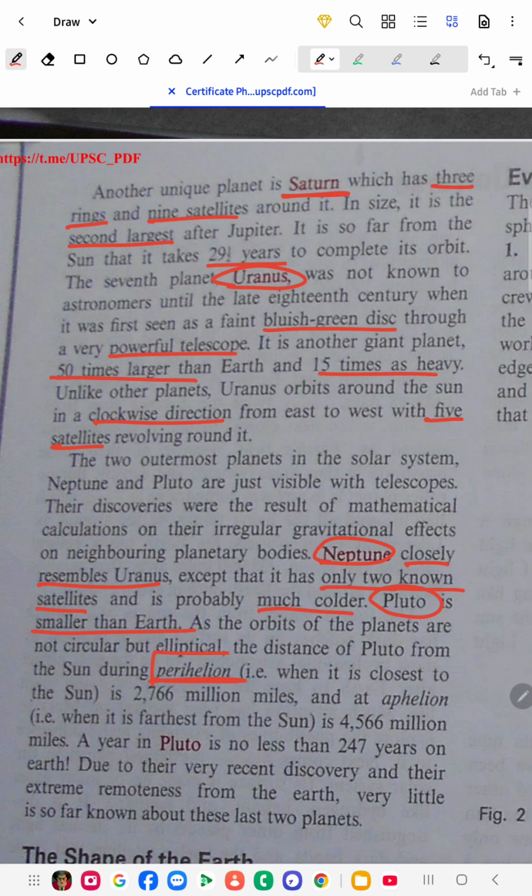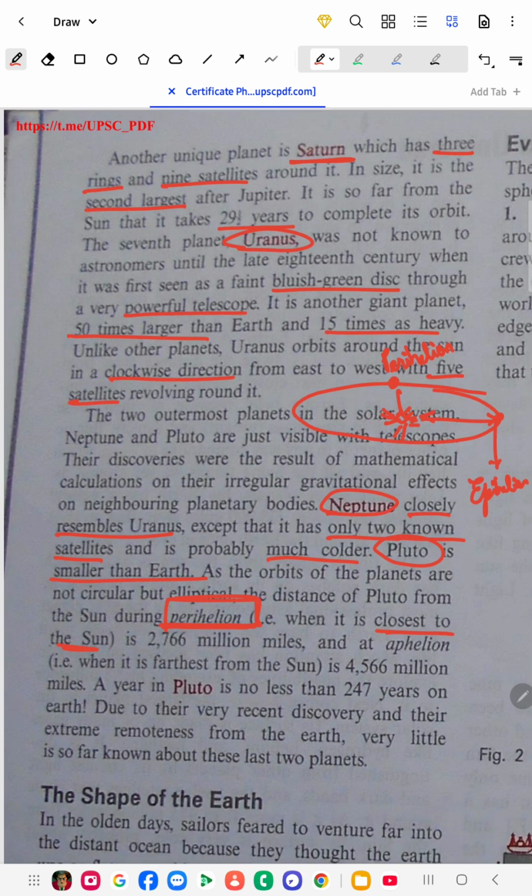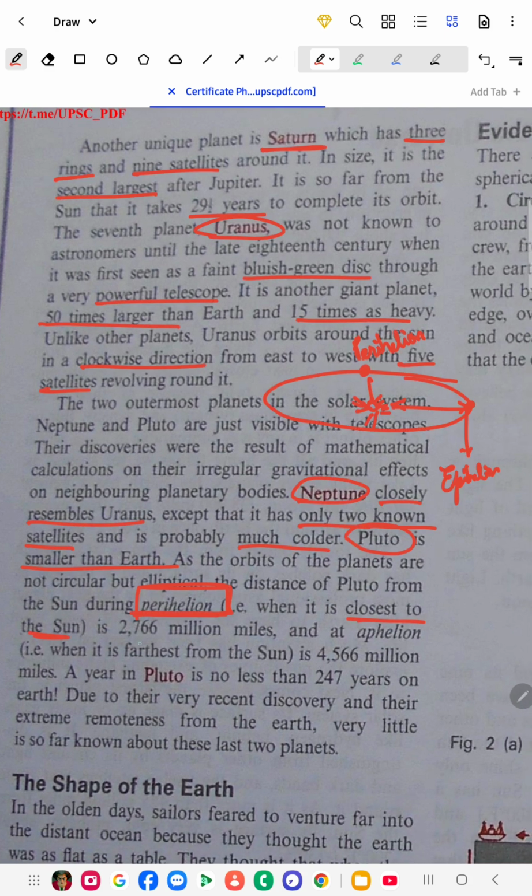What do you mean by perihelion? This is another important word. Perihelion is the closest point to the Sun. Suppose this is the sun, and this is your elliptical orbit. Which is the closest point here? This one. So this is the perihelion, and at the farthest point the distance is very large, and this is called the aphelion. So perihelion is 2 million miles, and aphelion is the other word.